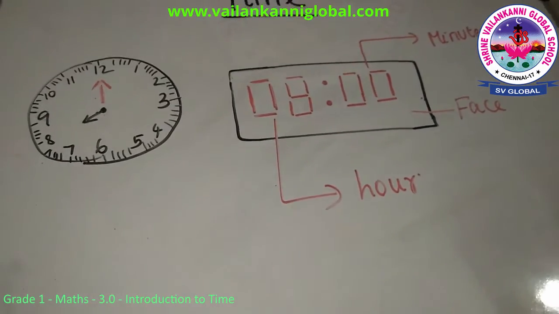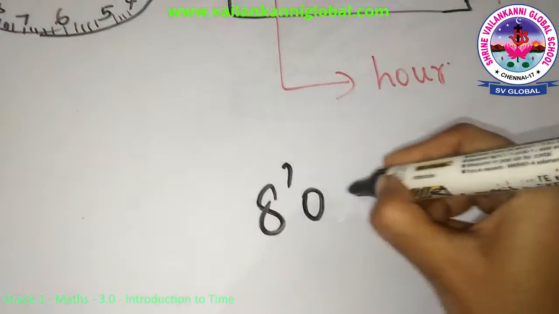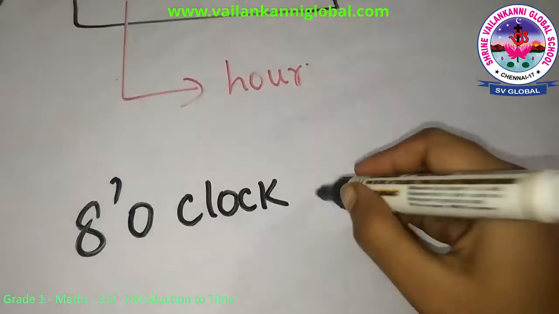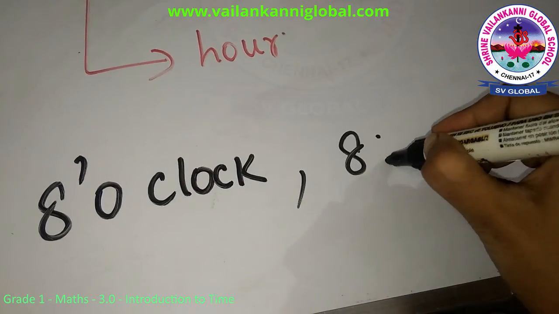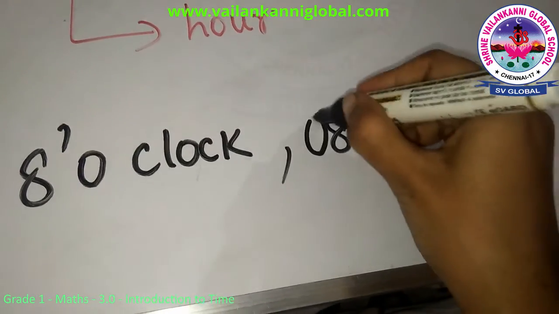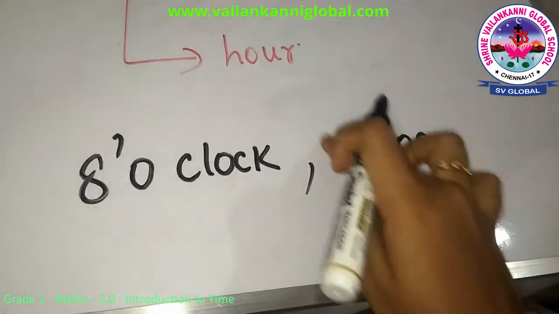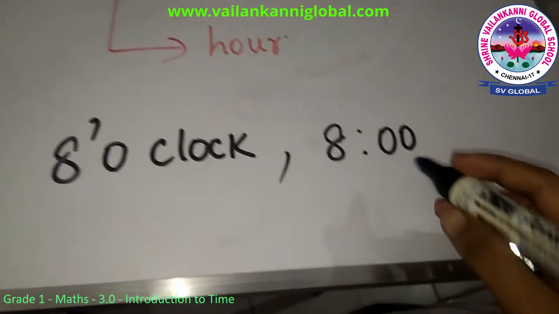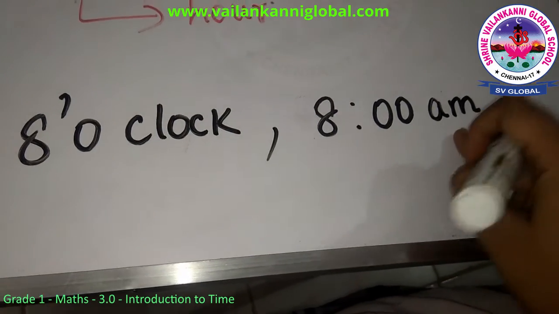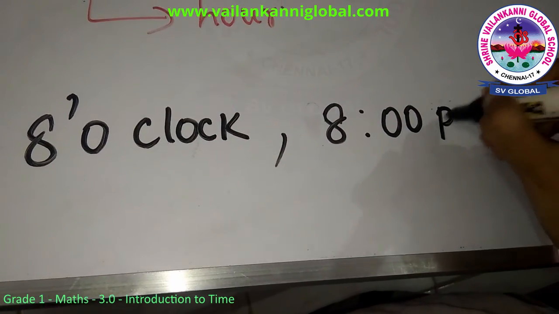In your analog clock, you will write the time as 8 o'clock, whereas in your digital you'll write the time as 8:00. You can write 0 in front, or if not, just 8 o'clock. Also, in digital time, in the morning you write AM, and if it is in the night, you write PM.